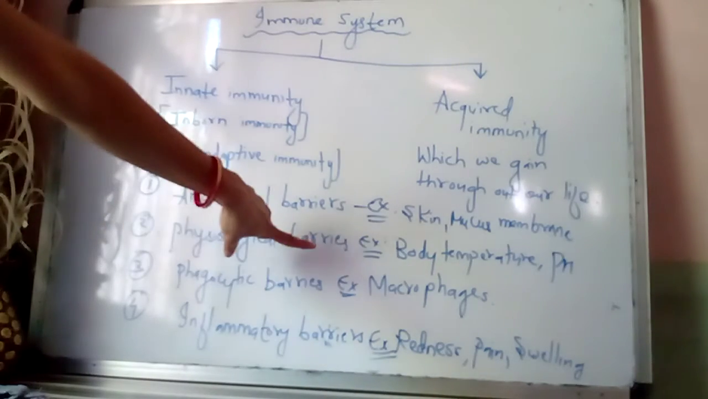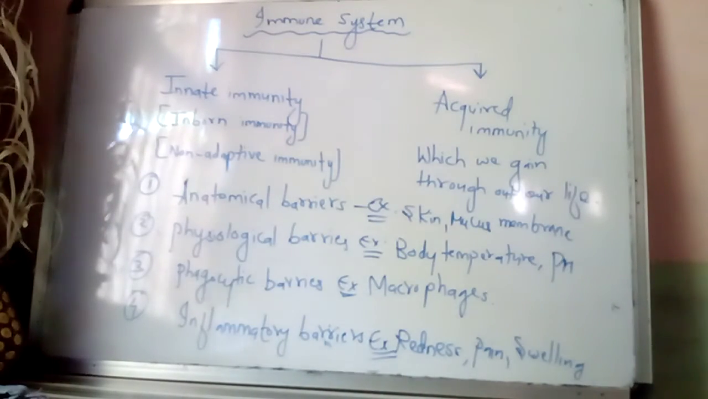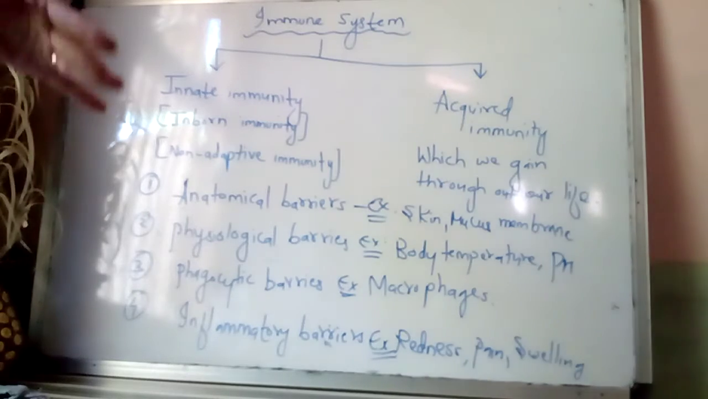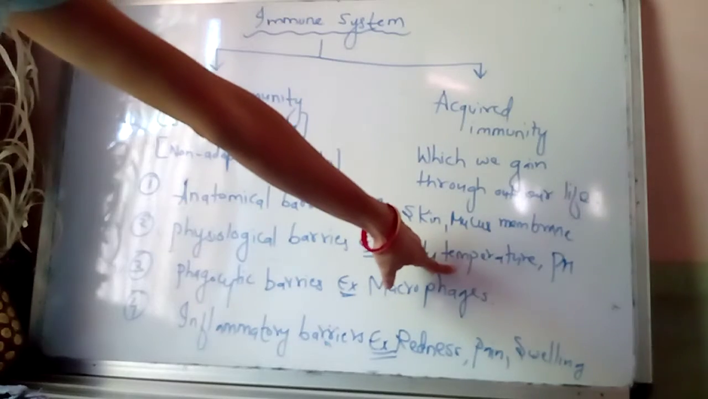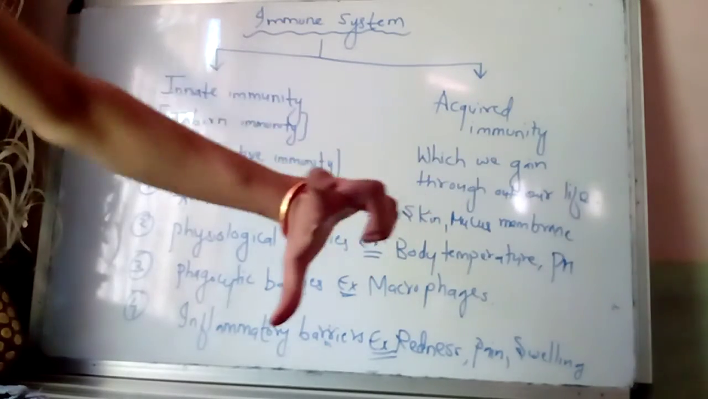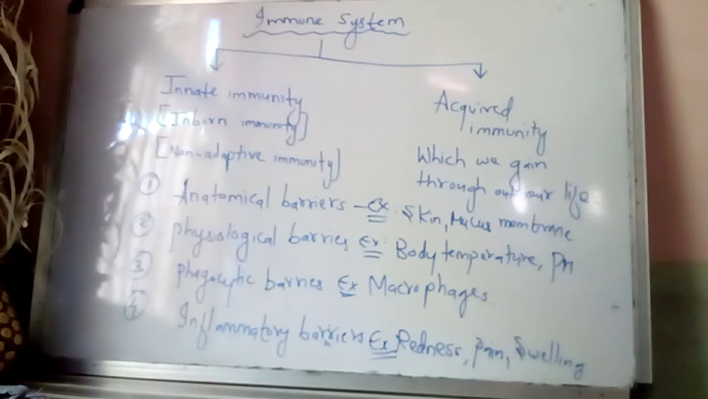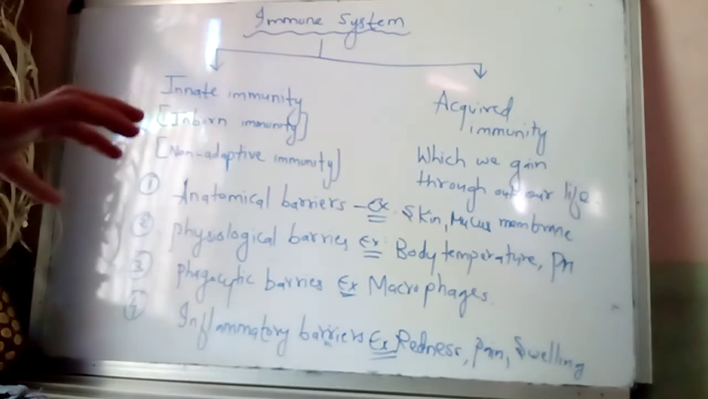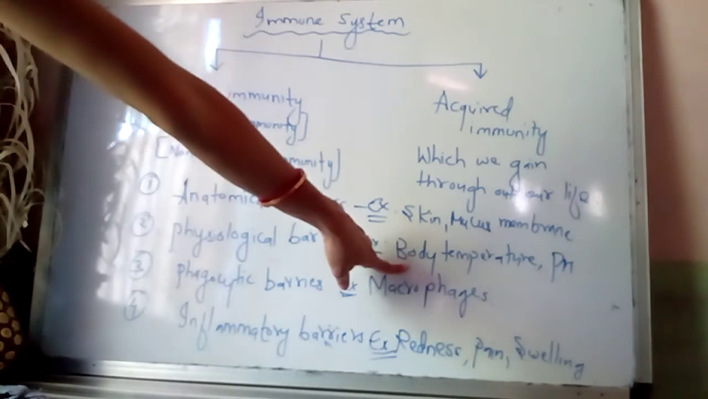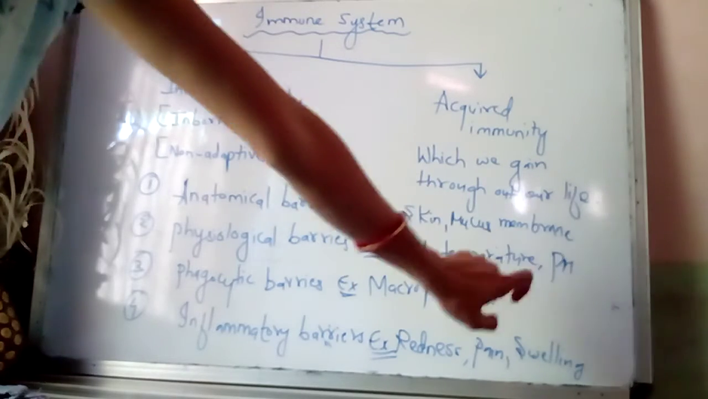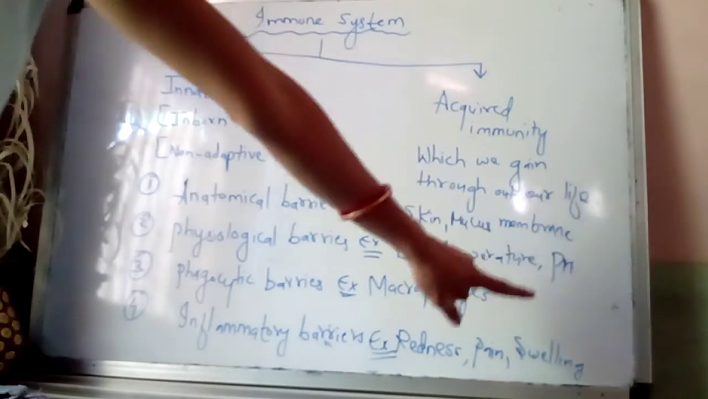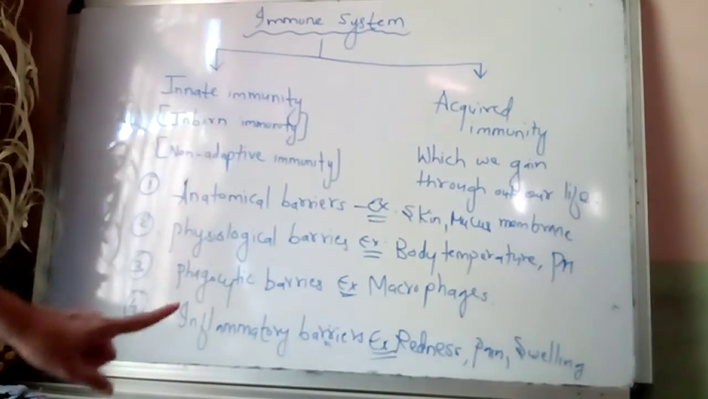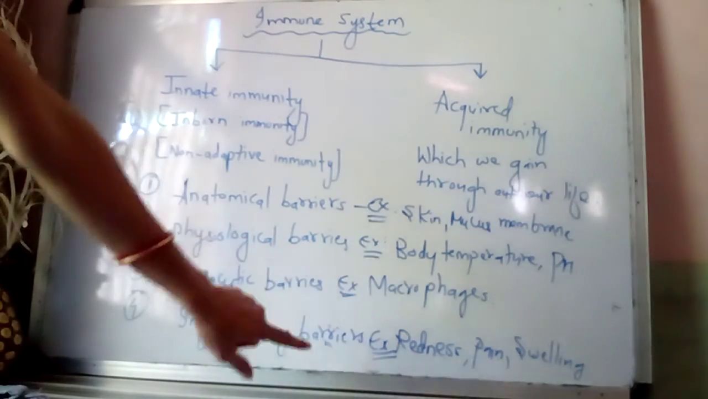Now, physiological barrier. In cases where the infection reaches the body, inside the body the temperature will increase, so that the organisms which live in a particular temperature do not resist high temperature, so we get fever. And pH produced by our digestive system, acidic pH produced with the help of HCl, can also destroy the pathogenic organism or pathogens. Now, the phagocytic barriers.